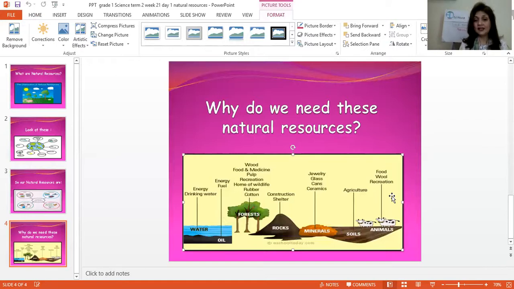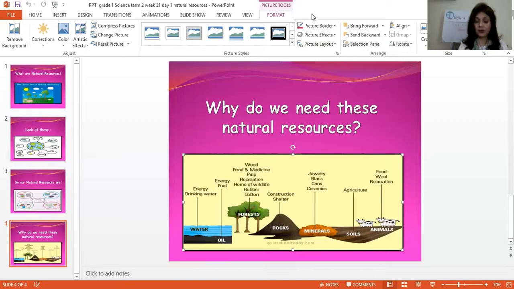So all these things, these are all natural resources which are very, very important for us, for everyone who is living on this earth. Water is important, as I've already explained you. Oil is important, forest, trees are important, rocks are important, minerals are important, soils are important, and animals are important.